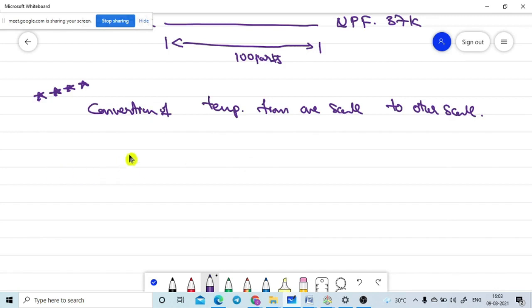Here is the first scale. We can use the same formula for any number of scales. If we go to the right side, we need to take the second scale.